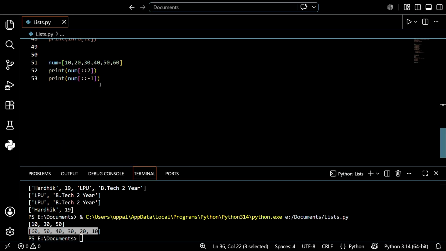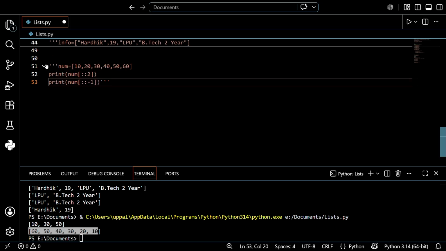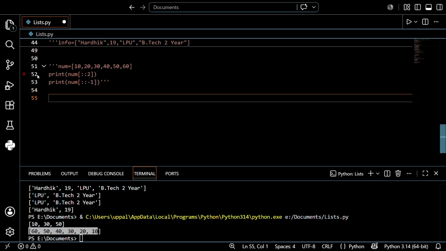After this, it's a very easy topic, guys. We discussed updating, right? After that, how can you add a particular value to the list, and how can you remove a particular value from the list. So let's discuss this, guys. It's a very, very easy topic. Up to now we discussed how to display a particular value in the list.